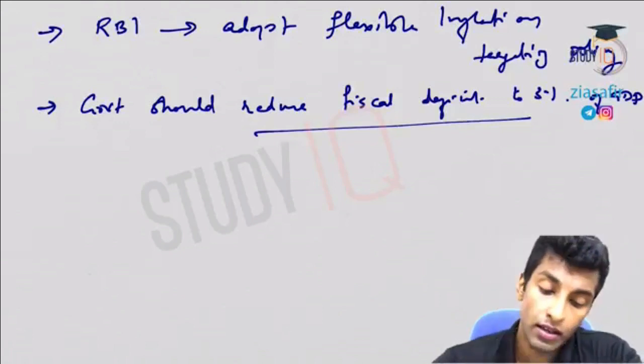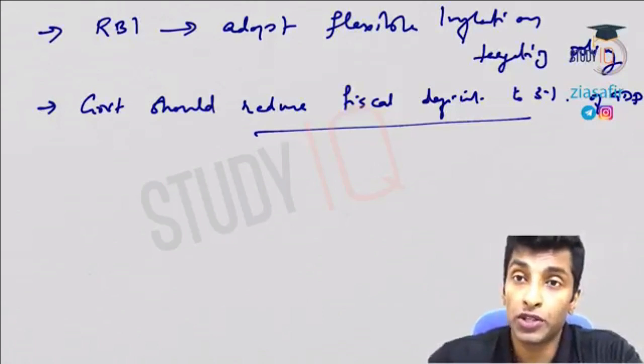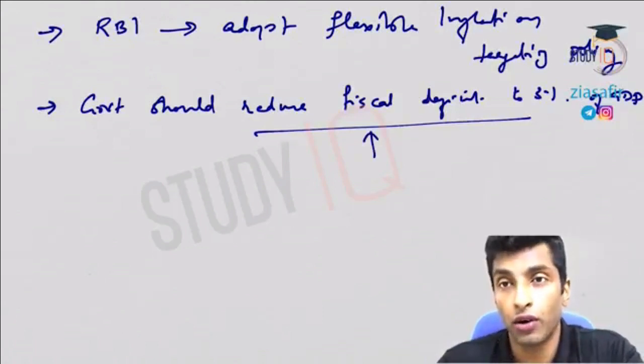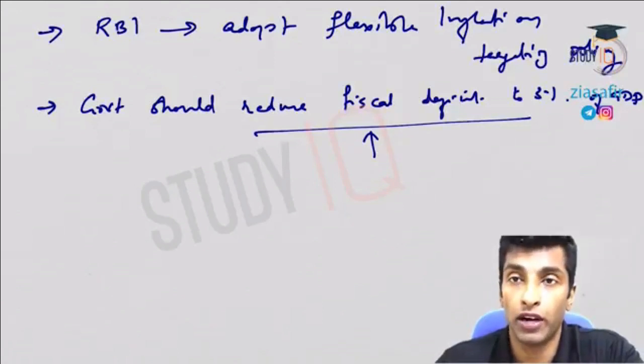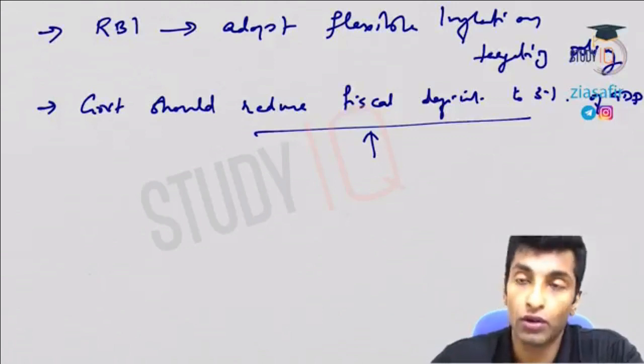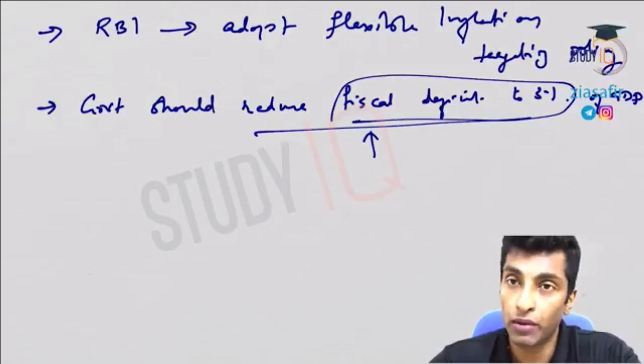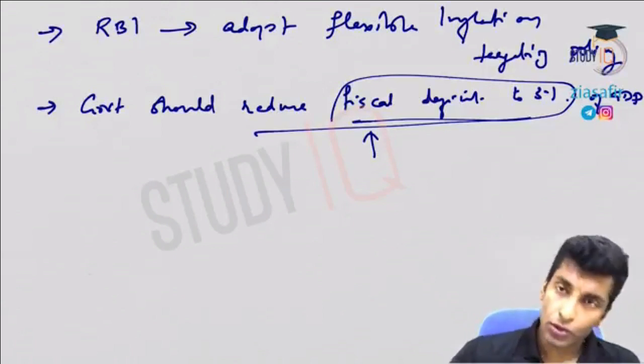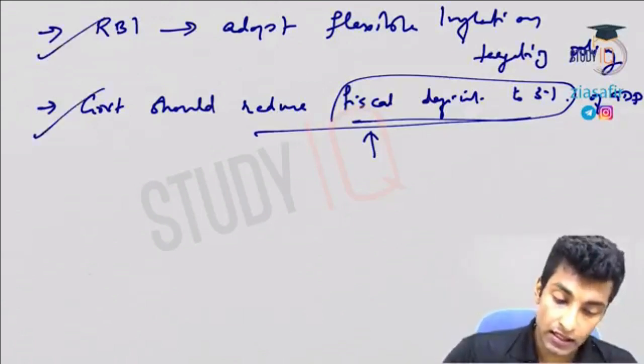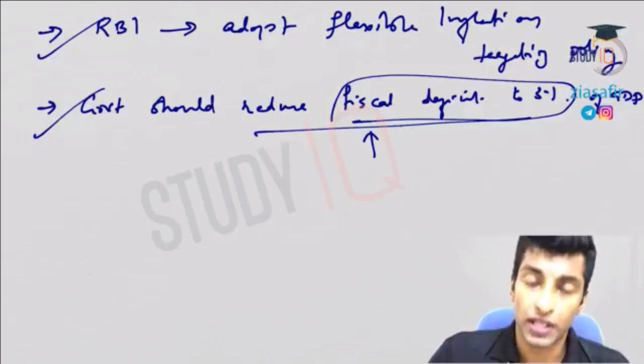So here the recommendation is, the government should also contribute towards the RBI's effort on the contractionary monetary policy, by reducing the fiscal expenditure, or at least by following that FRBM Act, or reducing fiscal deficit to 3%. Okay, that is also accepted. So this is accepted, all recommendations are almost accepted.